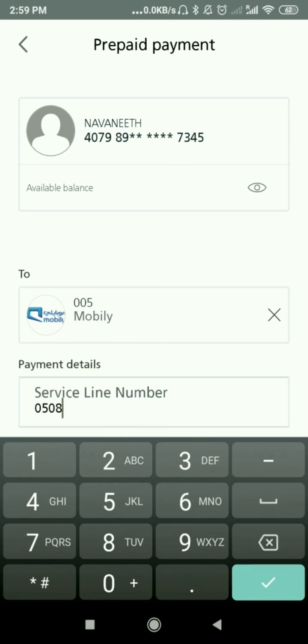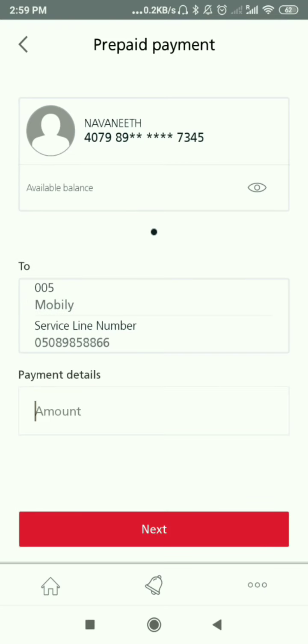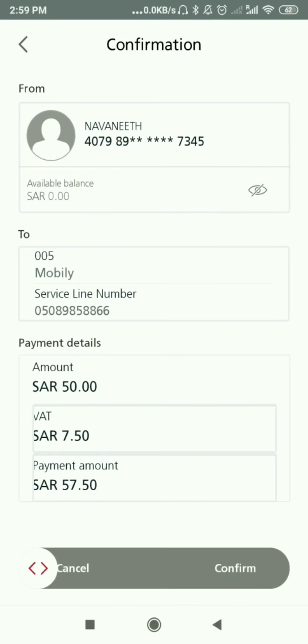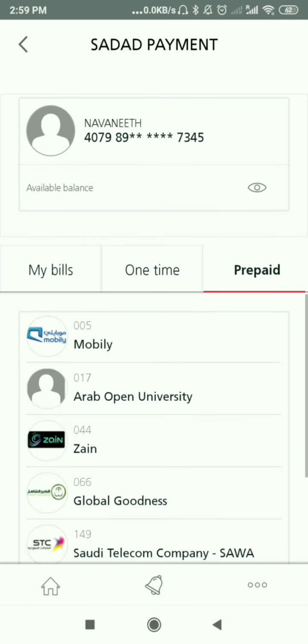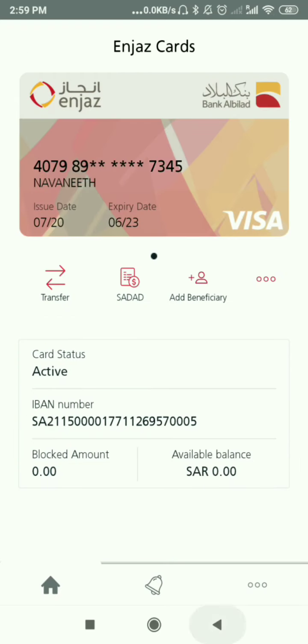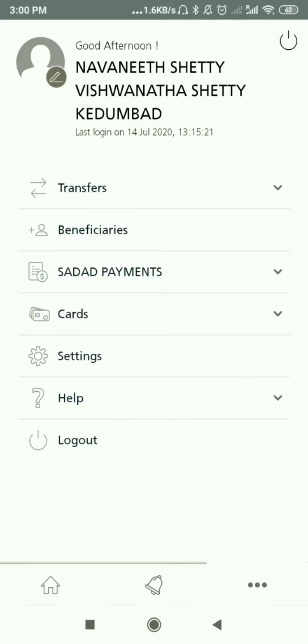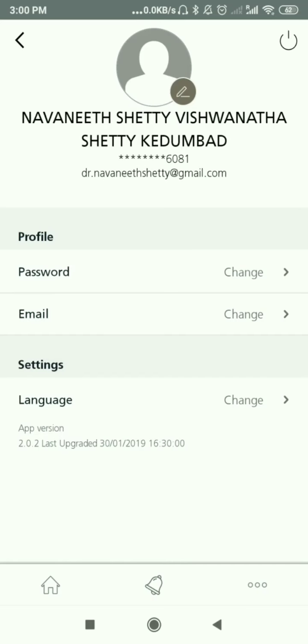Mobile, I'm recharging, and service number, service line number, in the sense your mobile number, here. If you put next, how much amount you have to recharge. See, service charge 15%. If you confirm it, you get the recharge. If not confirmed, it gets cancelled. These are the things, and this is the option. Here are the card details and beneficiary details, transfer. Everything is here.